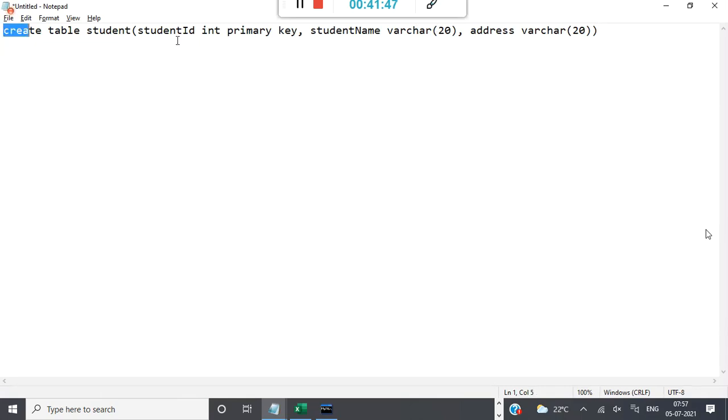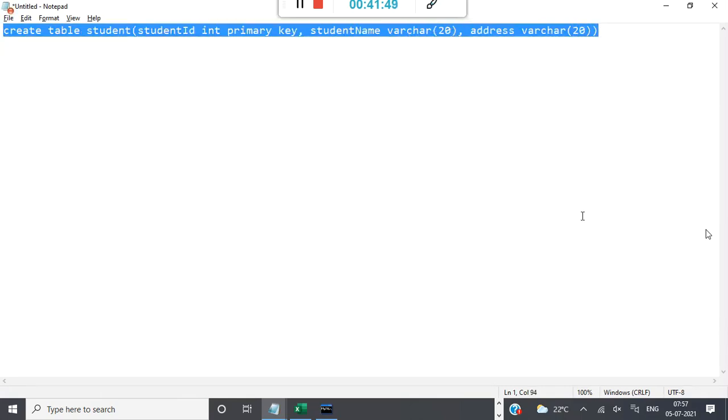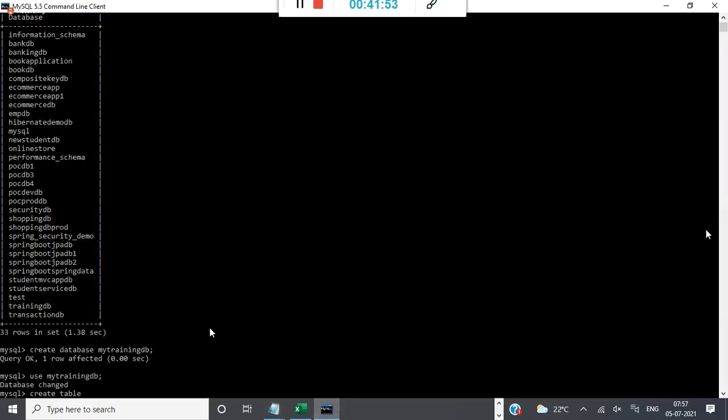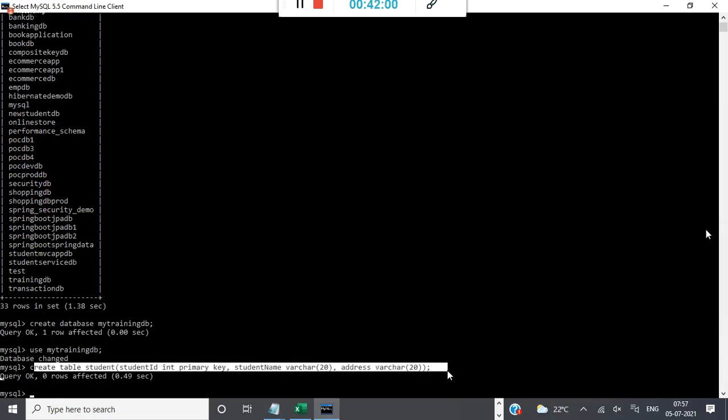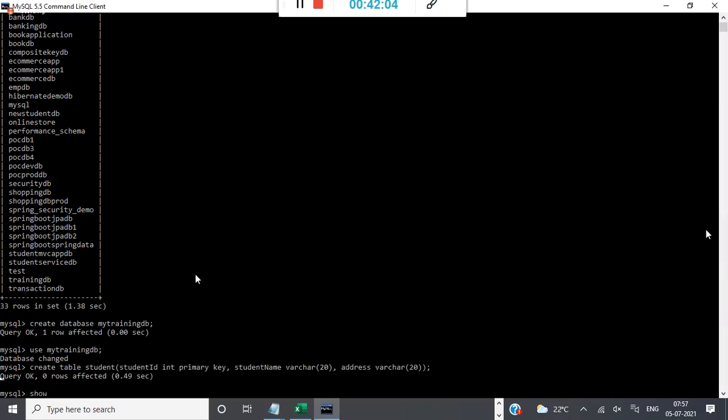This is my table now. I just take this and execute it. Now the table got created. If you want to see the script the table was created with, you can say show create table student.